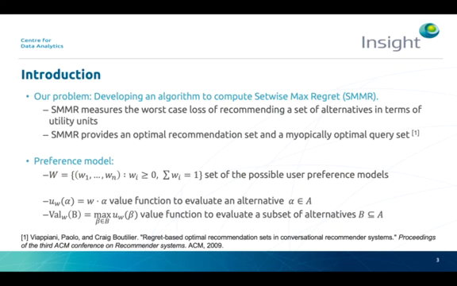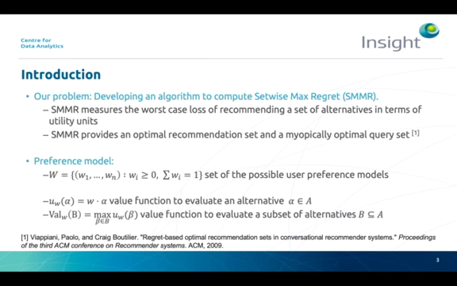Our algorithm applies to the linear preference model, where the user preferences are represented with a normalized weight vector of n weights. Roughly speaking, each weight wi defines the importance of the corresponding criterion evaluating an alternative. The value function corresponding to a specific user preference w is given by the dot product between the weights vector w and the vector of criteria evaluating an alternative alpha. Note that w is usually unknown, and thus we have a set of possible value functions, one for each point w in the user preference state space capital W.